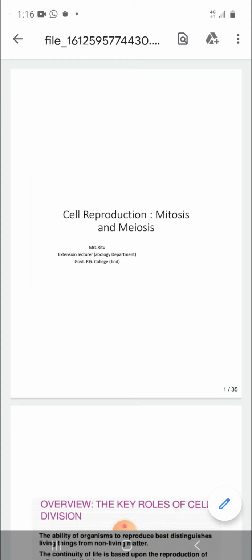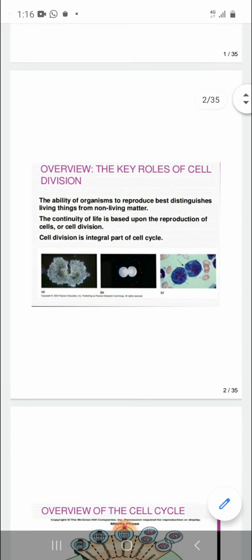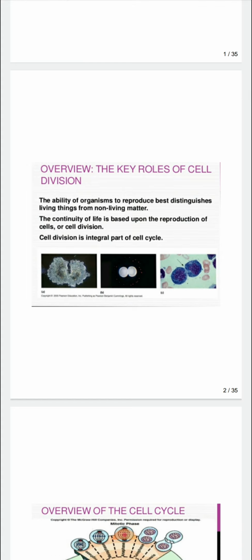Today we are discussing the topic cell reproduction, mitosis and meiosis. It comes in your paper second, section B. So first of all, it's overview. The ability of organisms to reproduce best distinguishes the living things from the non-living matter. The continuity of life is based upon the reproduction of the cells or cell division. So cell division is the integral part of cell cycle.